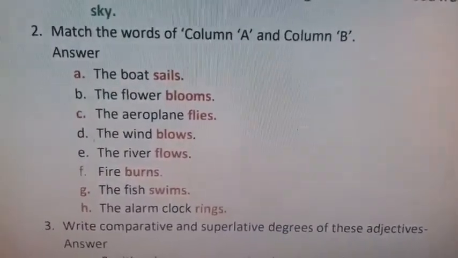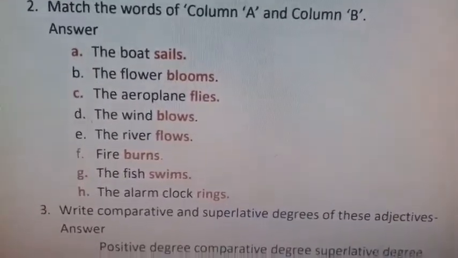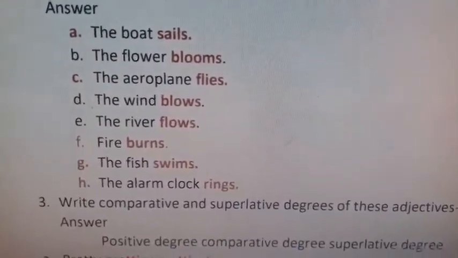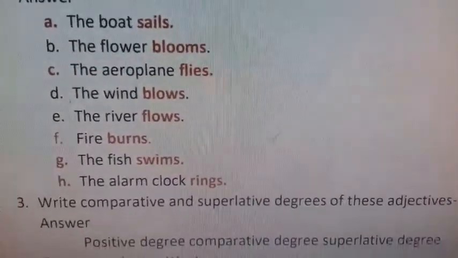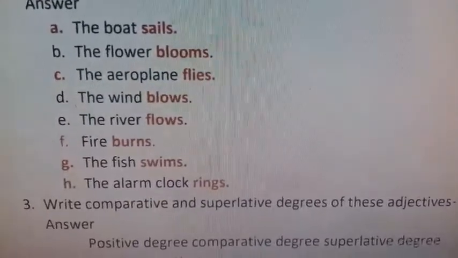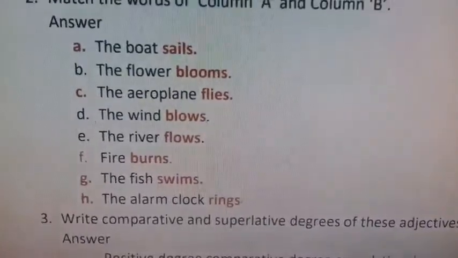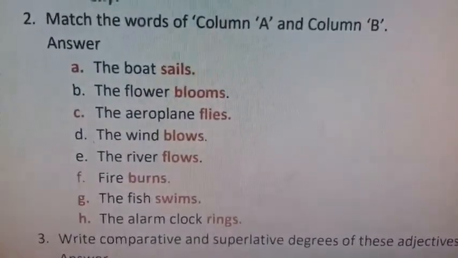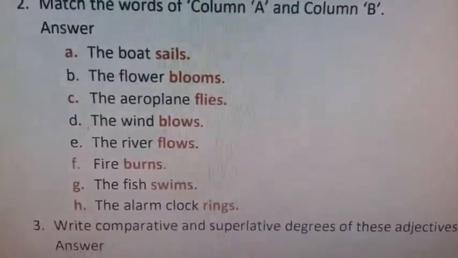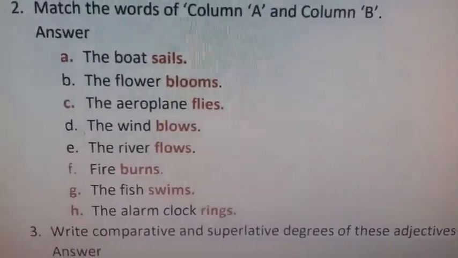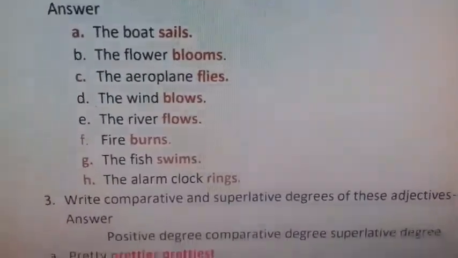A. The boat sails. The flower blooms. The aeroplane flies. The wind blows. The river flows. Fire burns. The fish swims. The alarm clock rings. In black letters, column A has been written, and in red letters, column B has been written after matching it, and in this way these form a sentence.